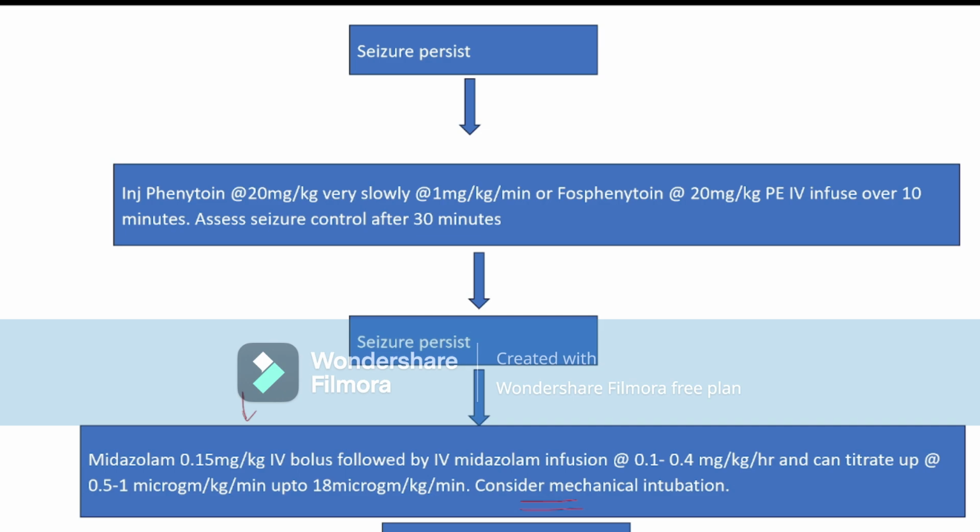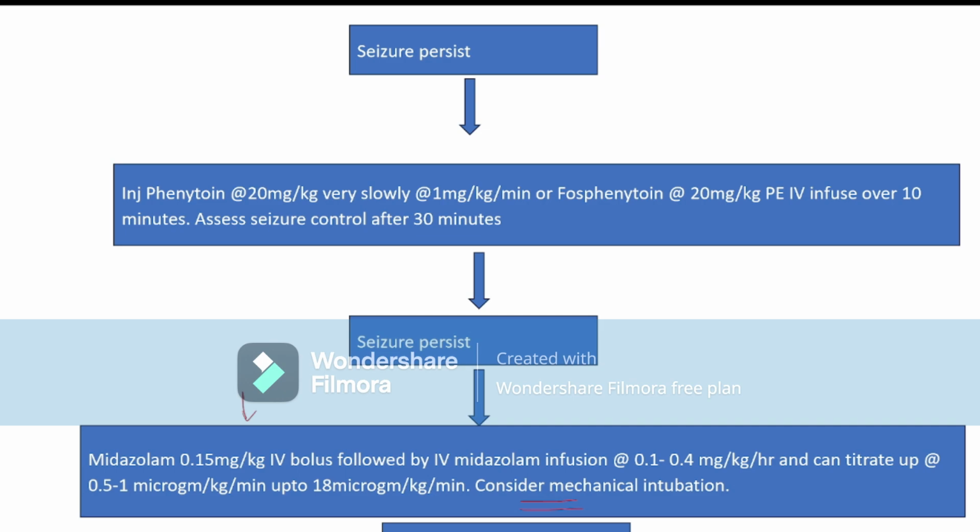If the seizure has not subsided, then we give phenytoin at a dose of 20 mg per kg over 10 minutes. If the seizure has not subsided, then we give midazolam infusion. After starting the midazolam infusion, we increase it from 1 microgram per kg per minute up to 80 microgram per kg per minute, at 5 minute intervals.